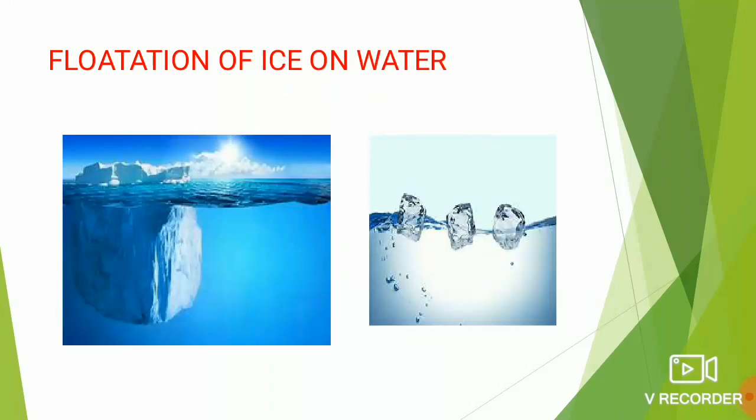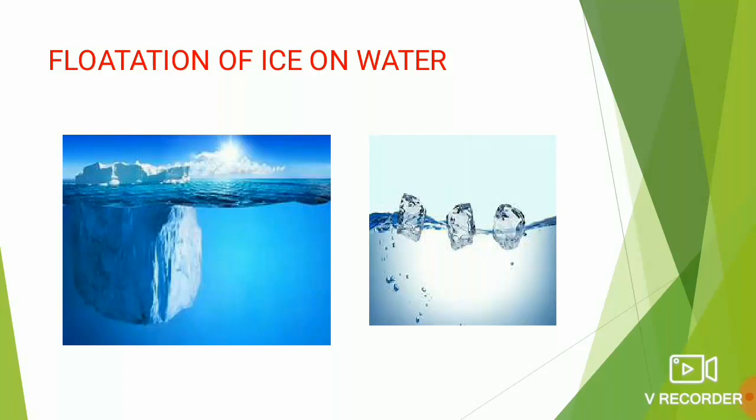Let us move to the third case, that is the flotation of ice on water. In this case, we will deal with two subcases, the flotation of ice and icebergs. A piece of ice floats on the water surface with its 9/10th part inside the water and only 1/10th part outside the water.